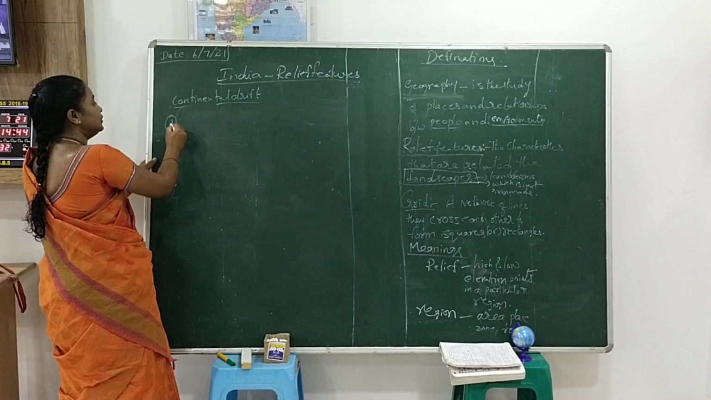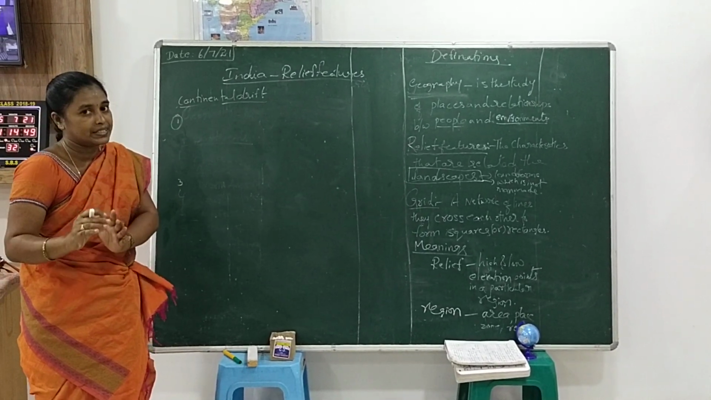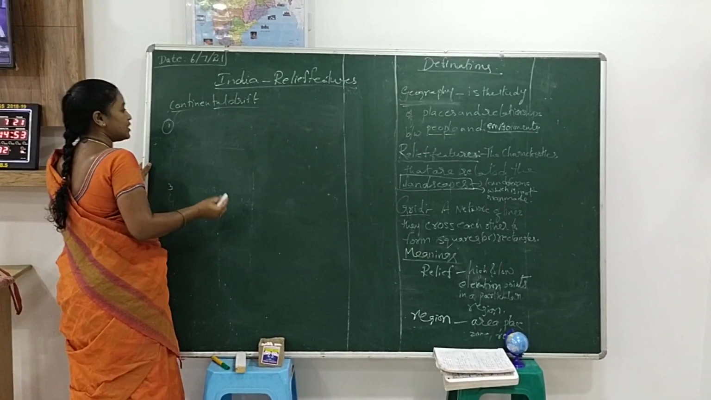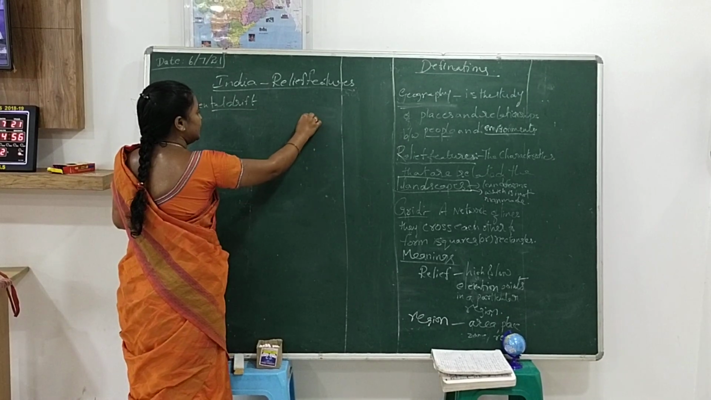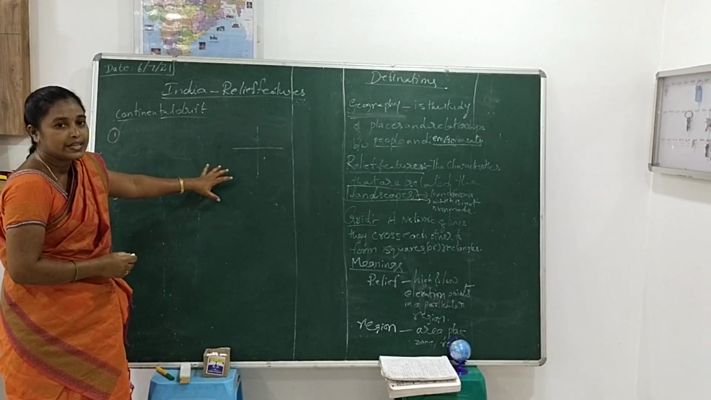Now, next one, the location of India. India is located in the Asia continent. According to Asia, for example, you take the Asia continent. In the Asia, for example, this is the direction symbol.